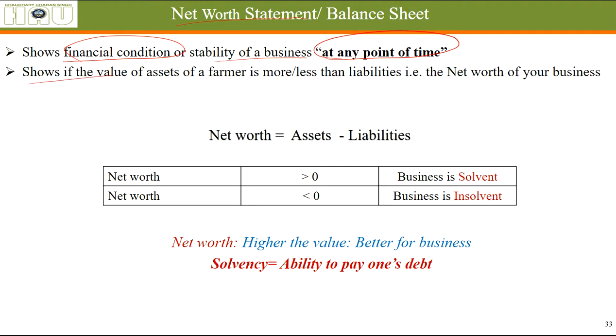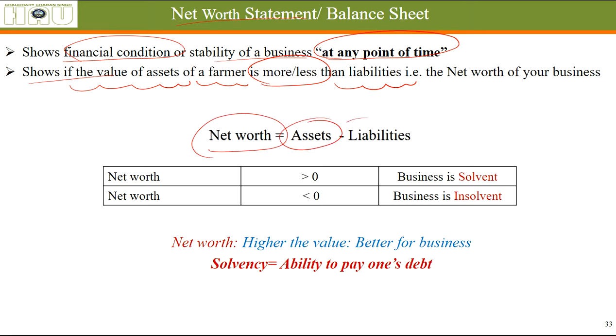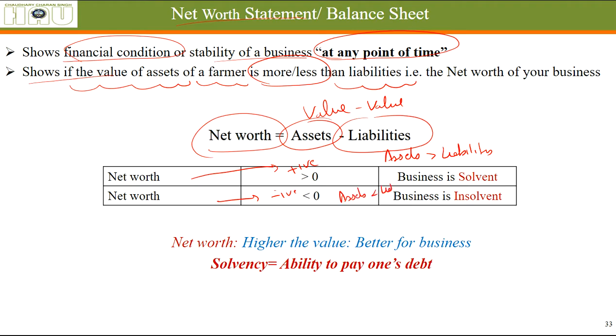It shows if the value of assets that a farmer has is more or less than the liabilities he has. And net worth, what is net worth? Net worth is the value of assets minus the value of liabilities, the difference in value of assets and value of liabilities. If net worth is positive, that means assets are more than liabilities. And if net worth is less than 0, that means negative, that means the value of assets is less than liabilities.